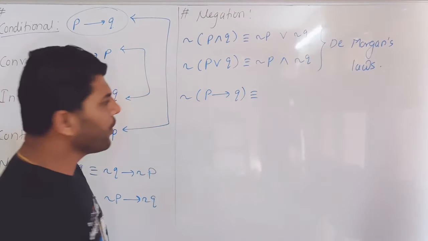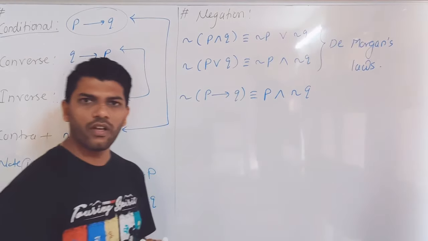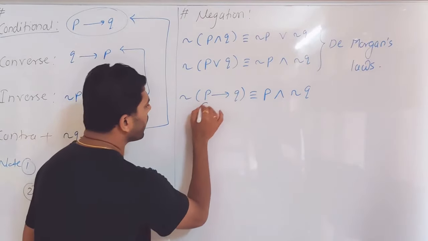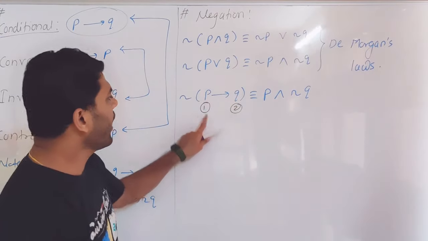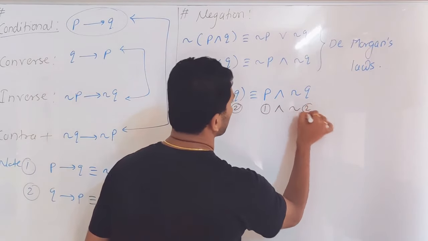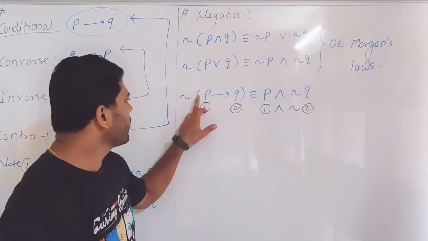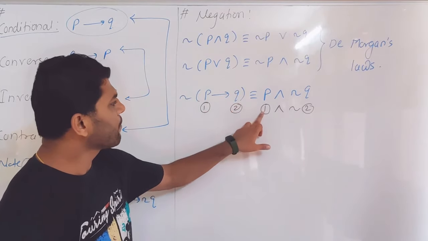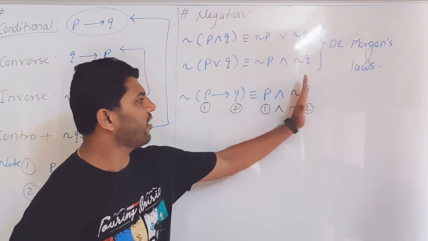So negation of P then Q is always P and negation of Q. You have to remember this in this way. This is the first statement pattern, this is the second statement, and the final answer is always the first as it is, but the negation of the second. So always remember this one as a formula. Negation of P then Q is P and negation of Q.